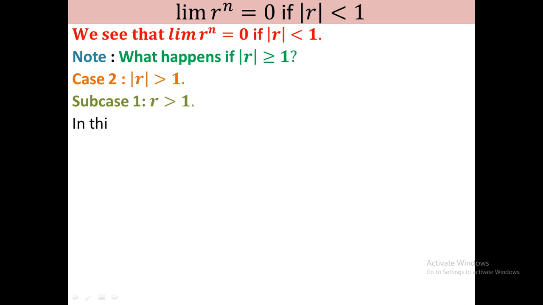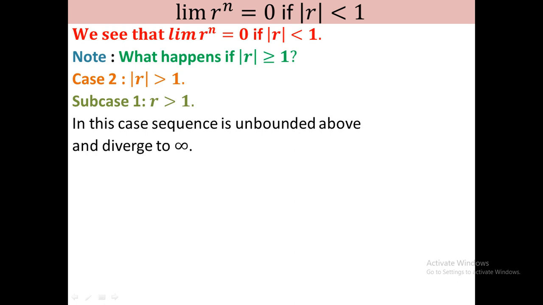When r is greater than 1, the sequence is monotonically increasing and unbounded above. Suppose you consider r equal to 2, therefore 2, 4, 8, this is increasing and unbounded above, so it is a divergent sequence. I will later discuss divergent sequences and monotonically increasing and decreasing sequences. However, when a sequence is unbounded above and monotonically increasing, it diverges to plus infinity. So in that case the limit does not exist.